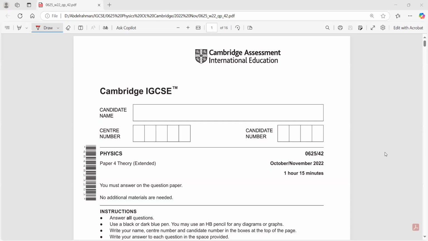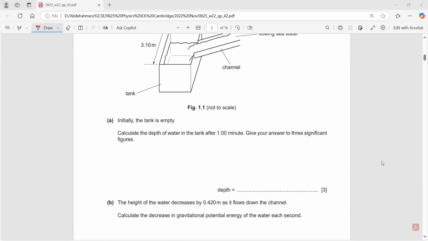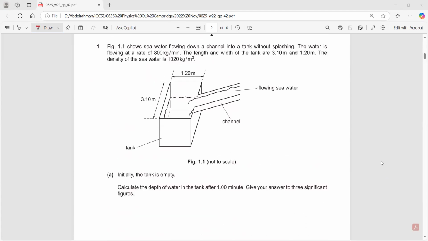Okay. Yalla. November 2022 paper 4 variant 2. Yalla. Question 1. Figure 1.1 shows water flowing down a channel into a tank without splashing.